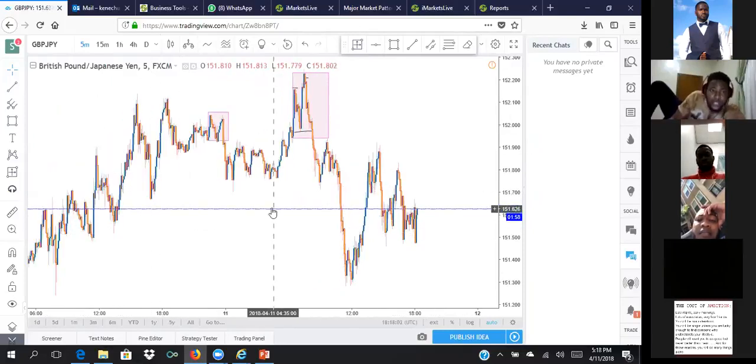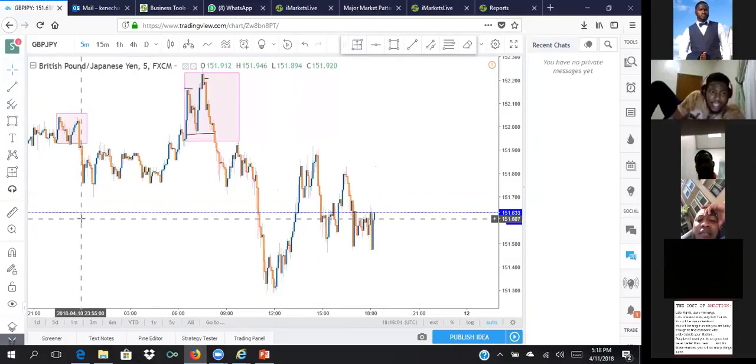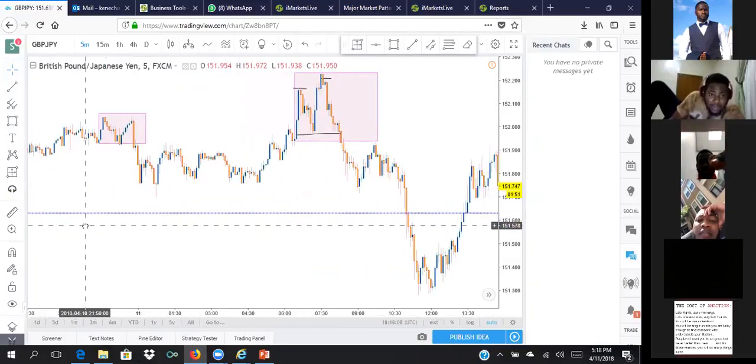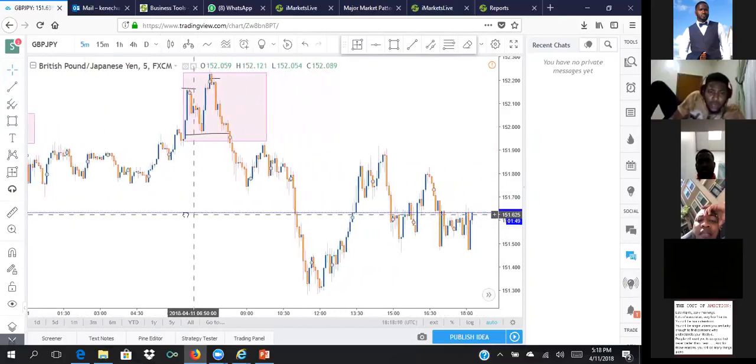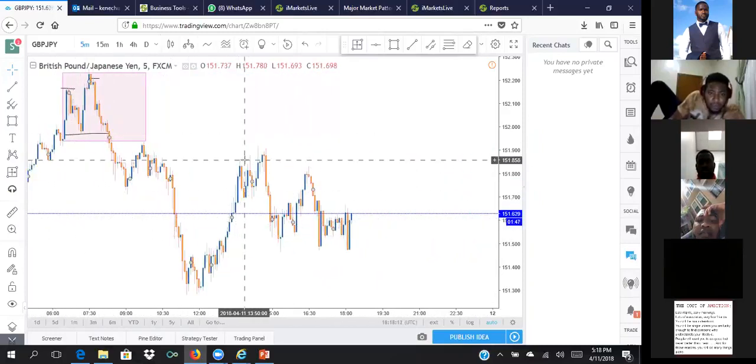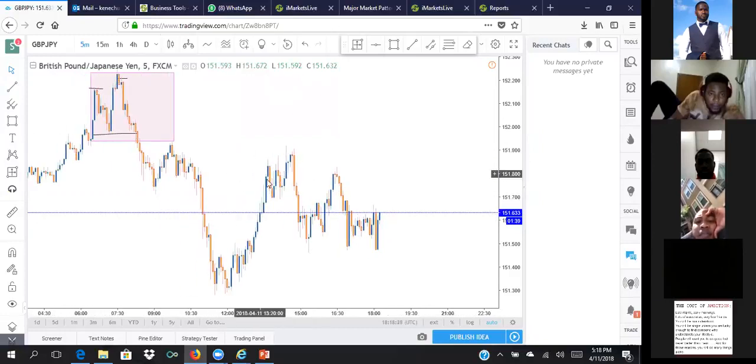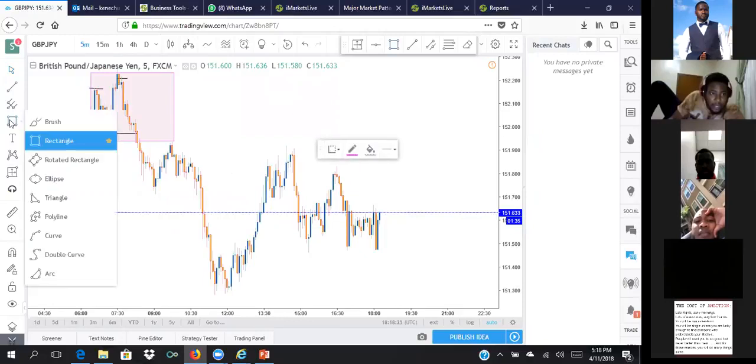Let's go to another point. You keep on seeing these formations and you get tired. Even if you want to scalp your way out in profit, you should always have patience. I saw this formation here, this particular setup here, right? You can see this setup here. Immediately I saw that, I just quickly came back.